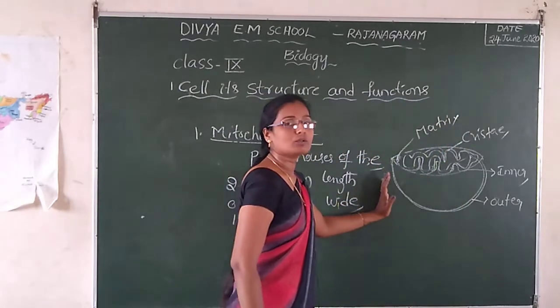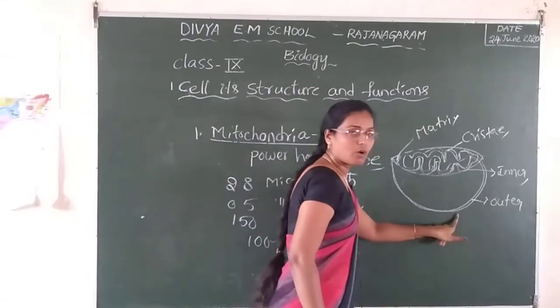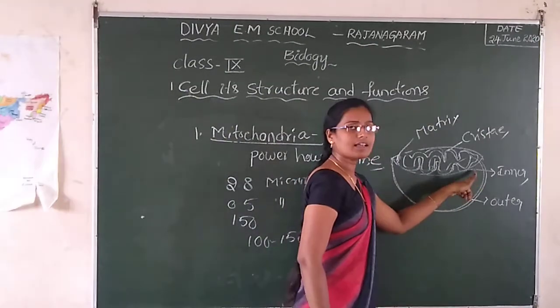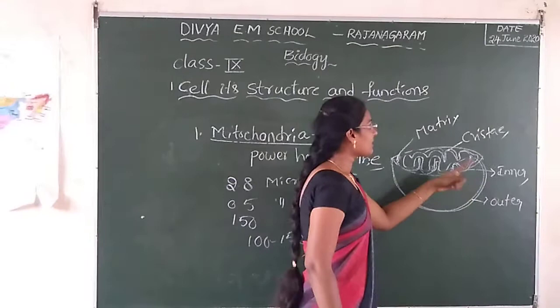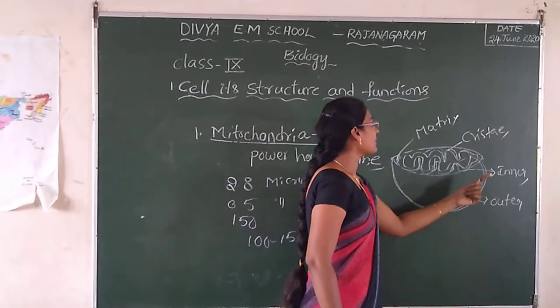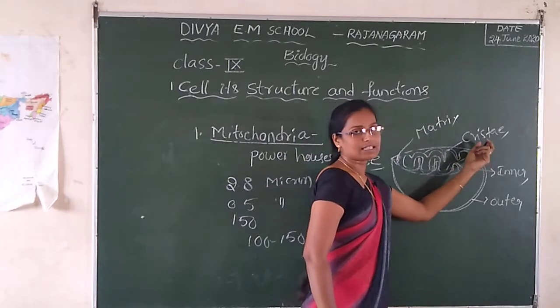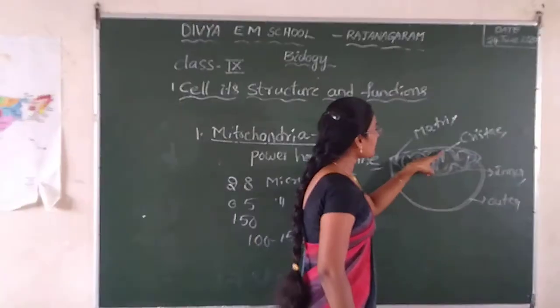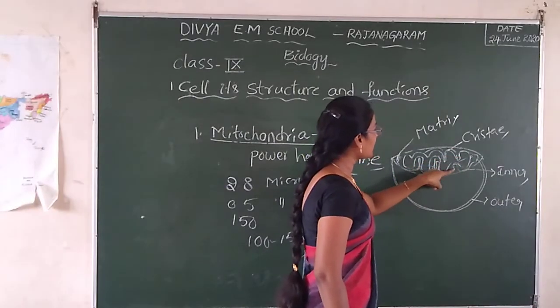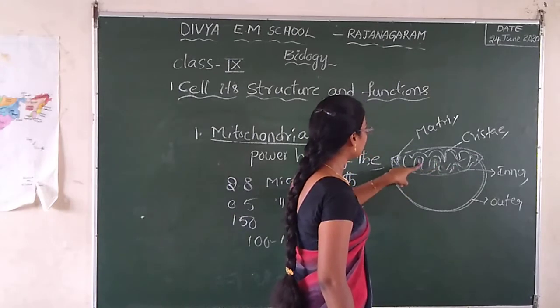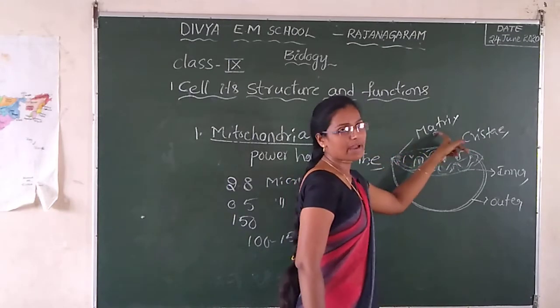Mitochondria have two membranes. One is the outer membrane, and the second one is the inner membrane. Inside the inner membrane, there is a structure called the cristae. The space between the cristae is filled with fluid. The fluid is the matrix.